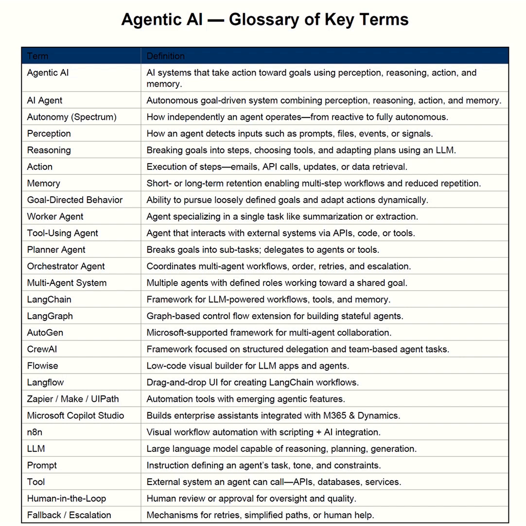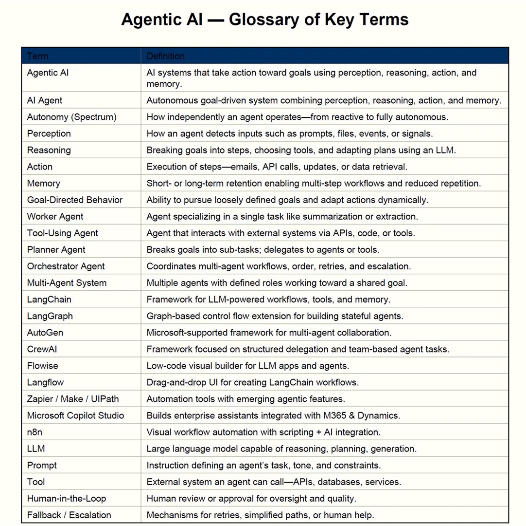AI agent. An AI agent is a goal driven system. It takes inputs, reasons, chooses tools, takes action, and sometimes remembers the past steps. It's not a chatbot, it's a worker. Next is autonomy. Agents sit on a spectrum of autonomy. Some act only when asked. Others can run entire workflows on their own. Understanding this spectrum helps us design safe and scalable systems.